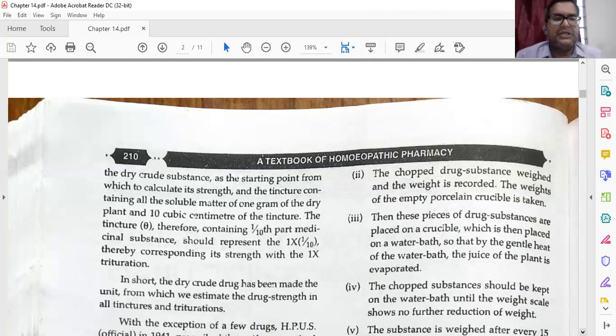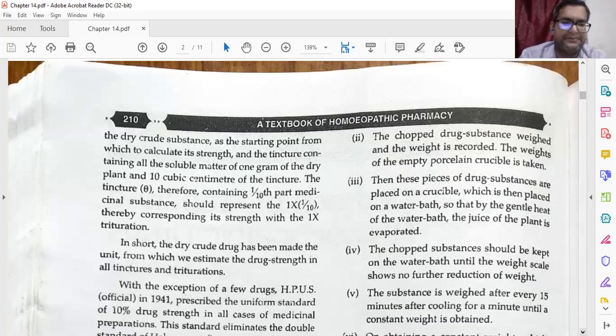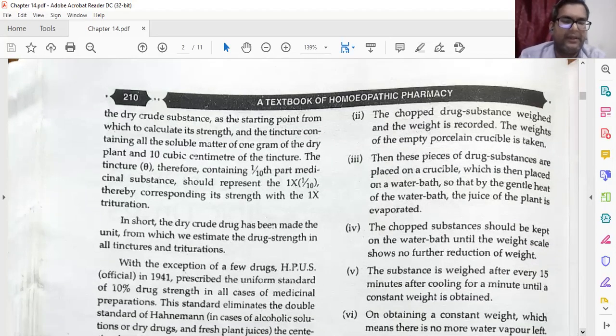The tincture, already we know this is the symbol of tincture, therefore contains 1 by 10th part of medicinal substance, corresponding in strength to the 1x trituration. In short, the dry crude drug substance has been made the unit from which we estimate the drug strength in all tinctures and triturations.